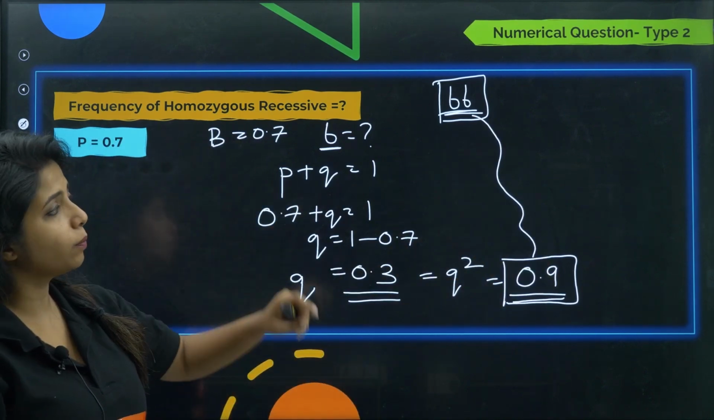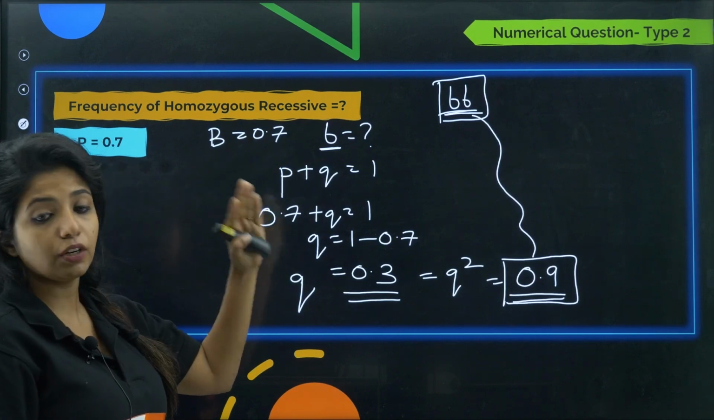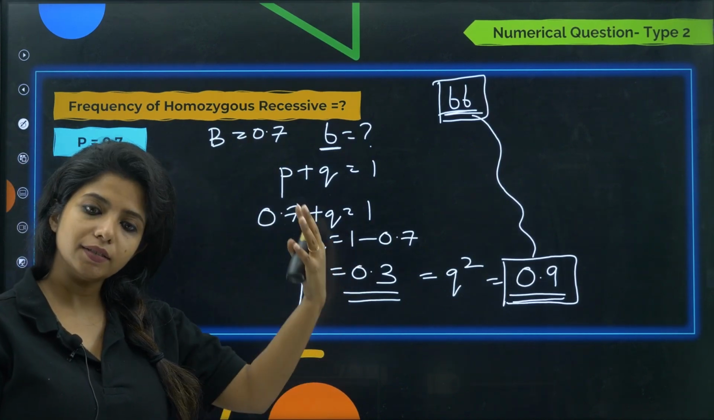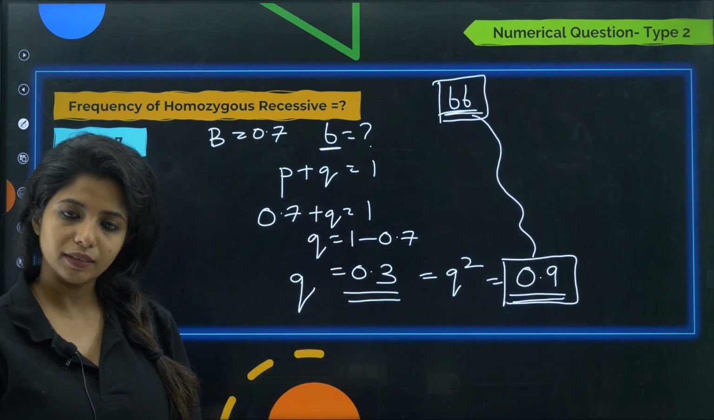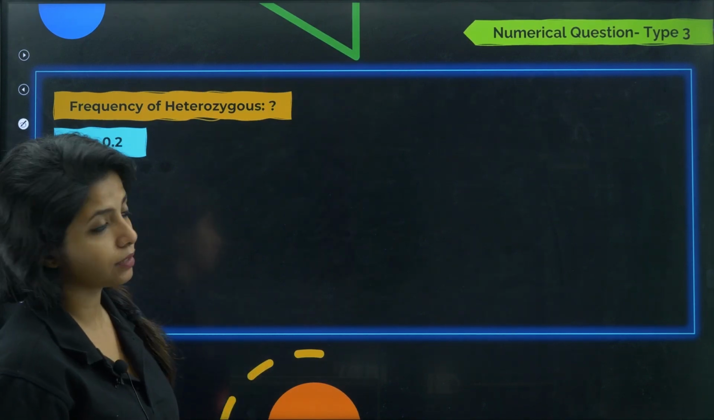If you are asked for homozygous dominant, what will you say? 0.7 into 0.7, if you calculate, you'll get the answer. Okay? Now, next thing, frequency of heterozygous individuals.